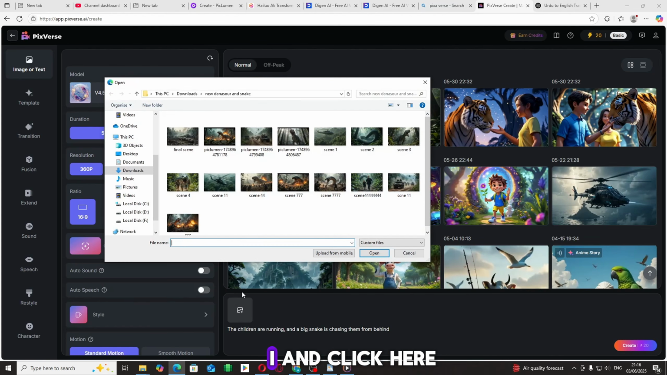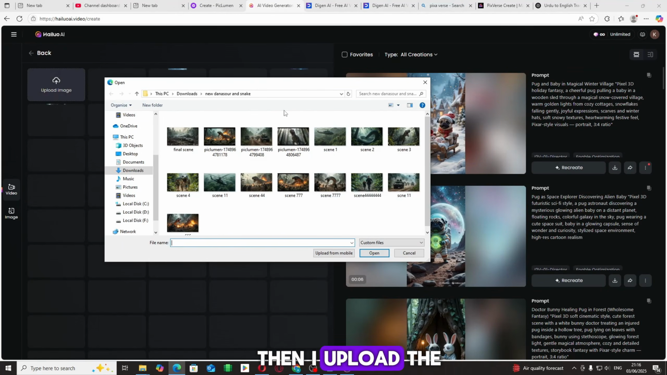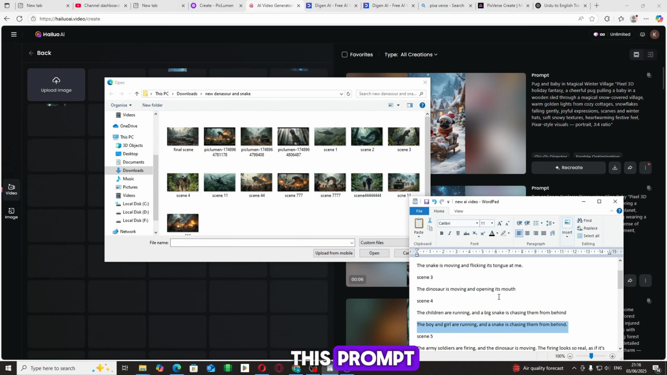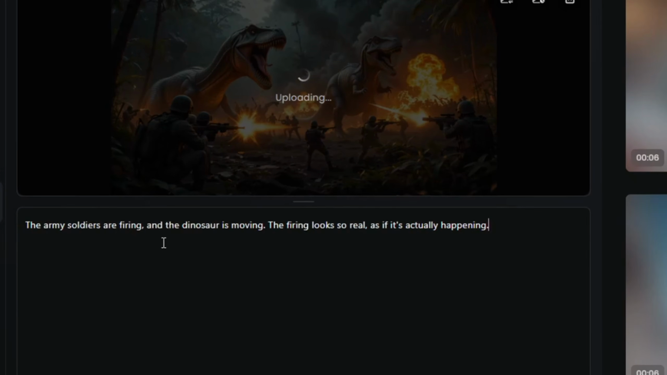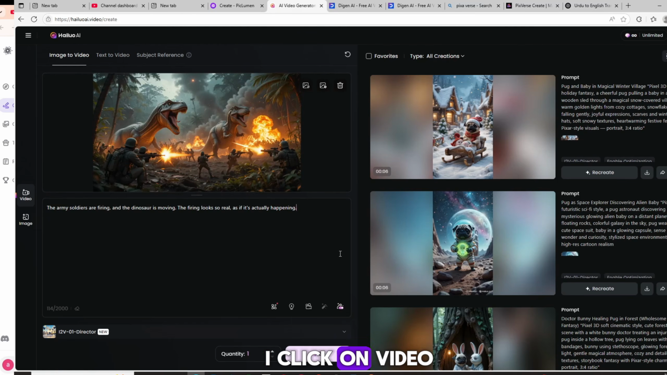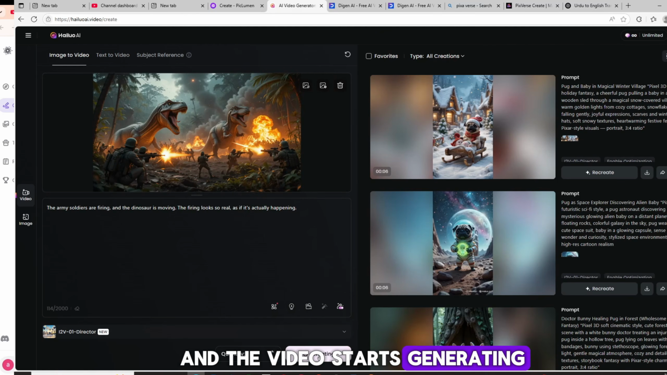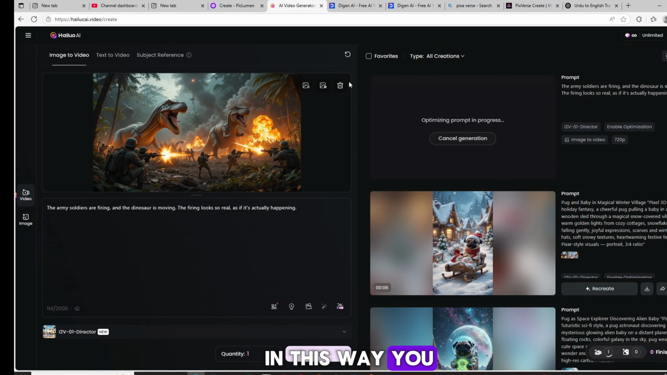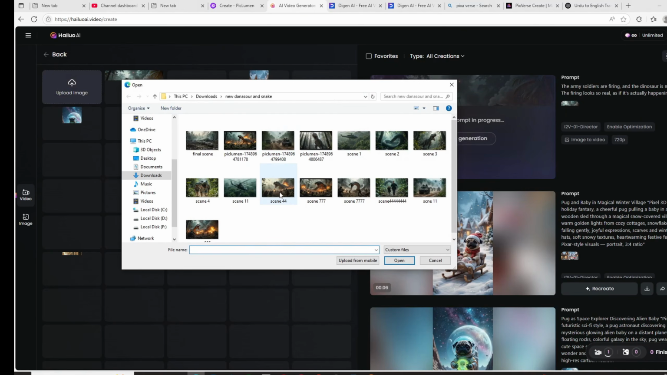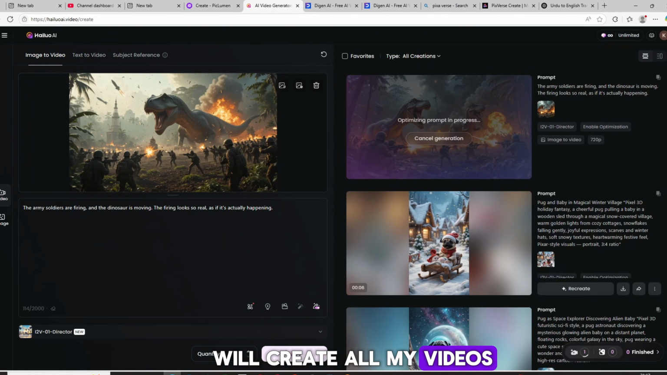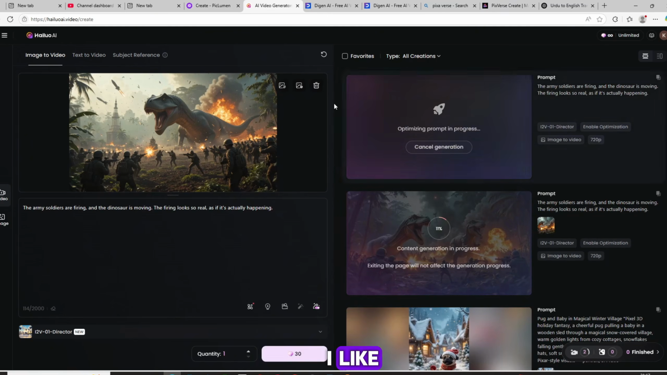I open Hiluai and click here. Then I upload the first image and write this prompt. The army soldiers are firing, and the dinosaur is moving. The firing looks so real, as if it's actually happening. I click on Video, and the video starts generating. In this way, you can upload images and add the moment or action you want. This is how I will create all my videos, customizing each one as I like.